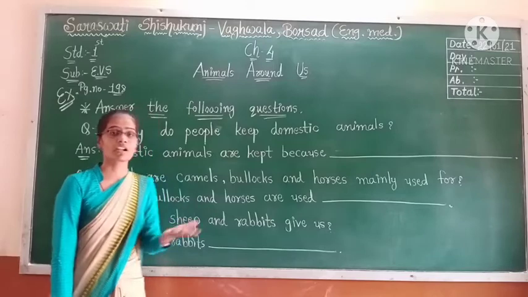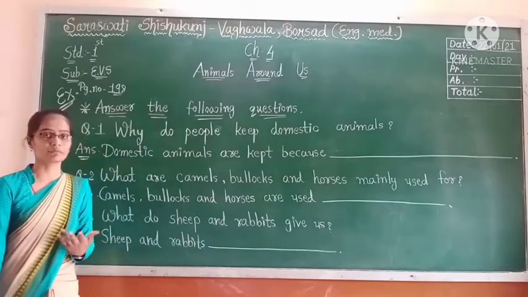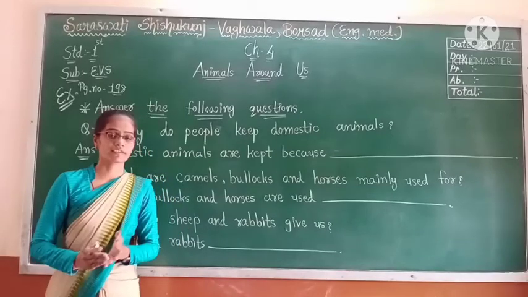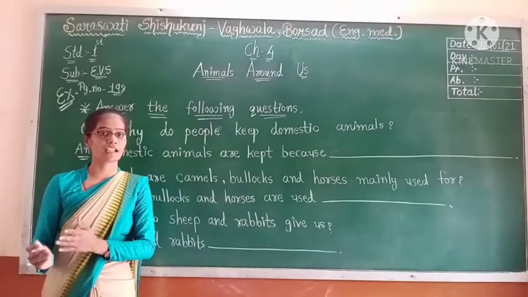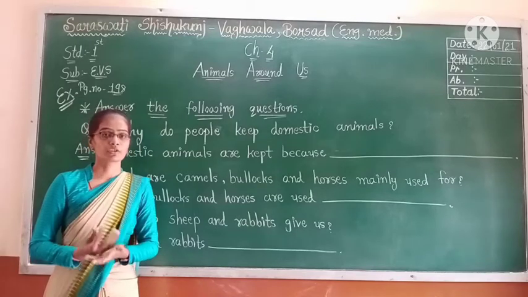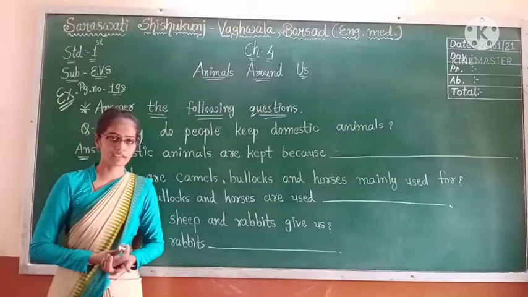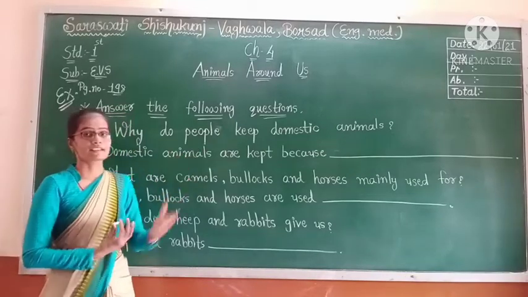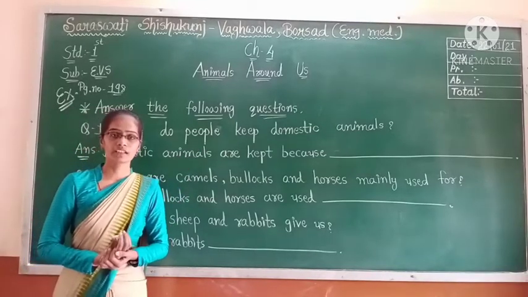As I explained earlier, bullocks, horses and camels are used to pull carts, buffaloes and goats give us milk, and sheep give us wool. So domestic animals are useful in many ways.